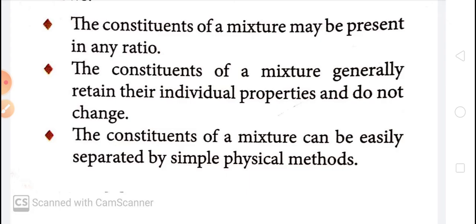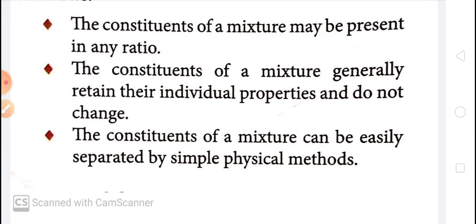Another property of a mixture is that the constituents or components of a mixture generally retain their individual properties and do not change. With an example I will explain this. If we add sugar in water, then the mixture tastes sweet. It means sugar retains its property of sweetness. The property of sugar is sweetness. So sugar retains its property in the mixture, and that mixture tastes sweet. It means the constituents of a mixture generally retain their individual properties and do not change.